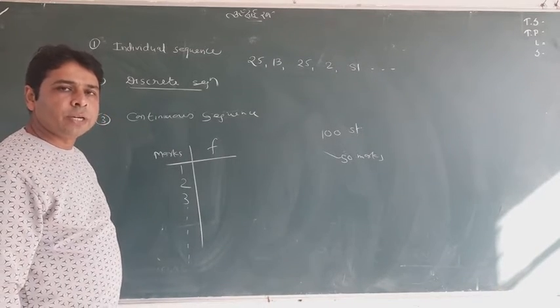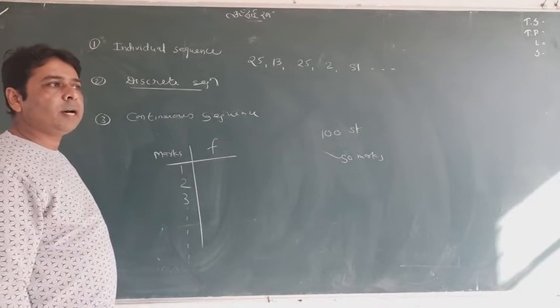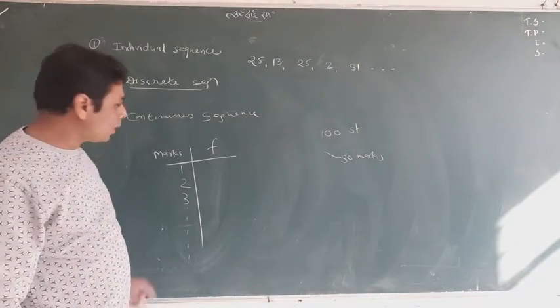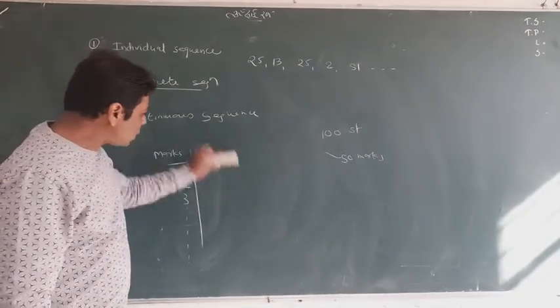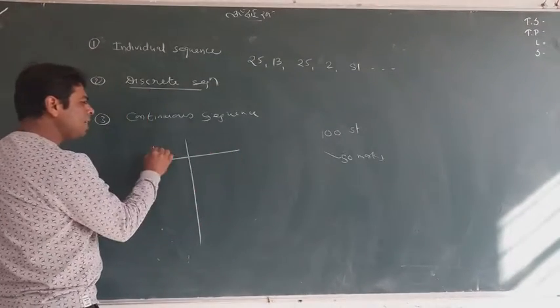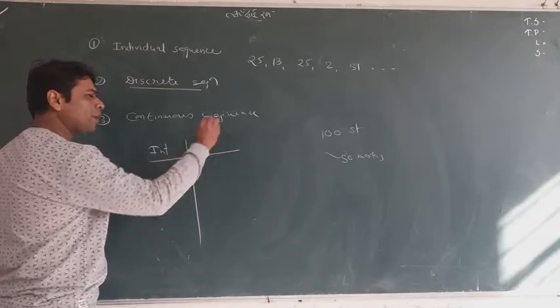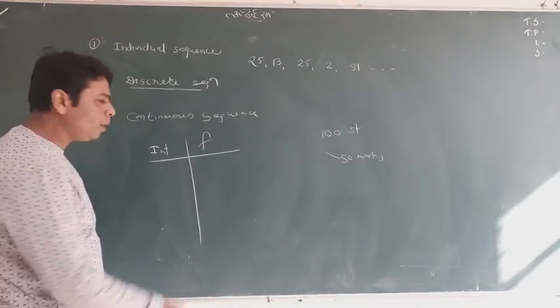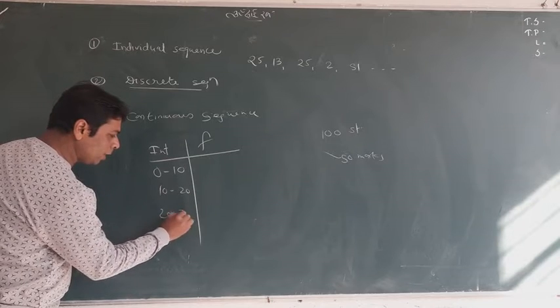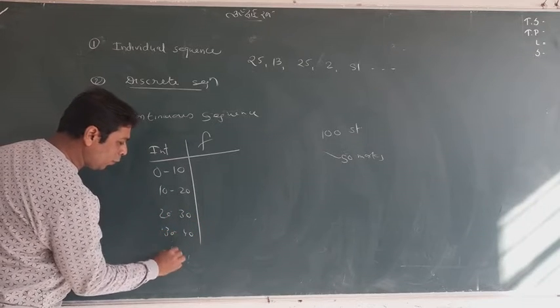You know that a sequence is made just for convenient writing, and that is not convenient here, so the continuous sequence is formed, where the interval and the frequency are given. What is the meaning of interval? 0 to 10, 10 to 20, 20 to 30, 30 to 40 and 40 to 50.